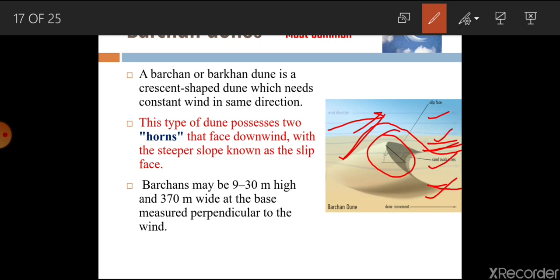Now the physical structure, or you can say the specification of a Barchan dune, is generally 9 to 30 meters high, and it may have a width of nearly 350 to 370 meters.